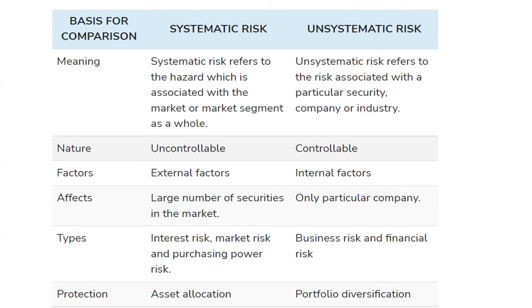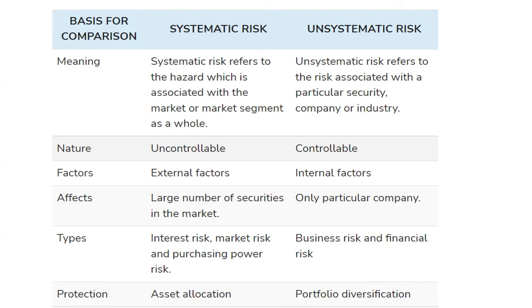Systematic risk affects a large number of securities in the market, and only the particular company is affected by unsystematic risk because it states the specificity. Then types: interest risk, market risk, and purchasing power risk are examples of systematic risk which are not in our control. Unsystematic risks are related to business risk and financial risk.